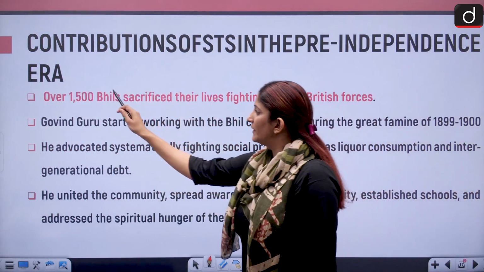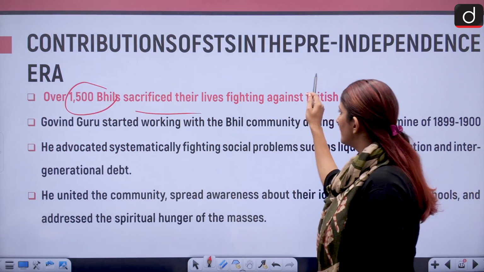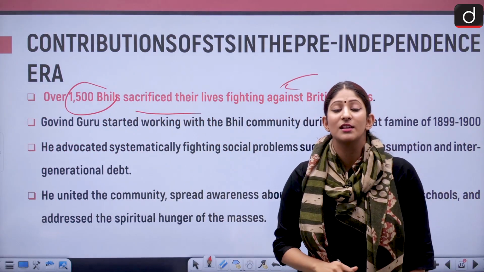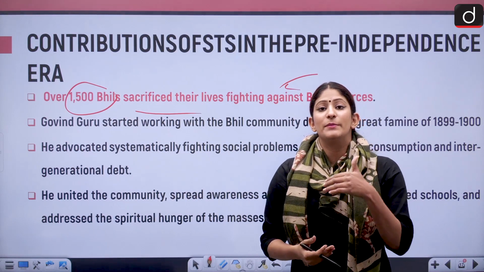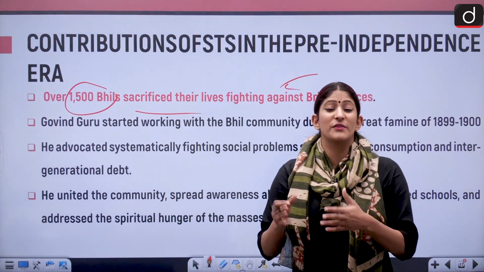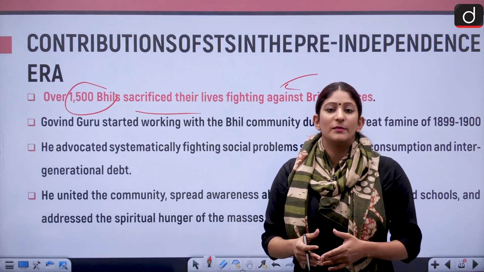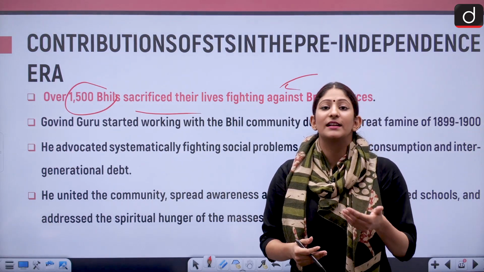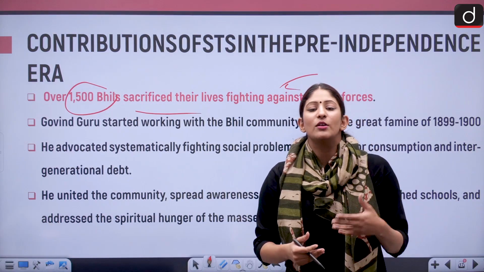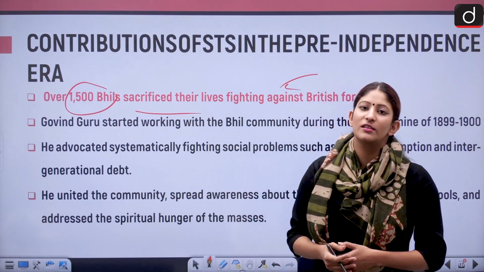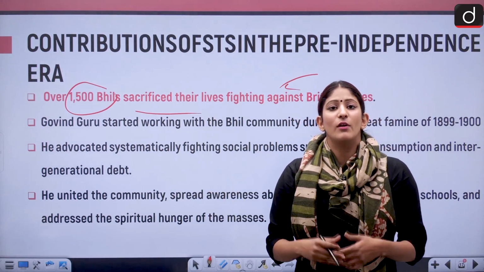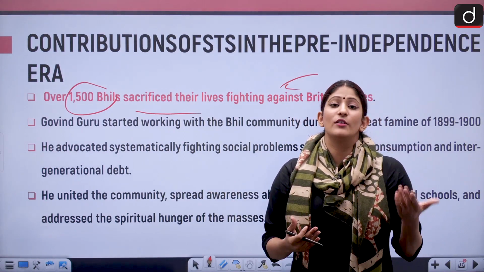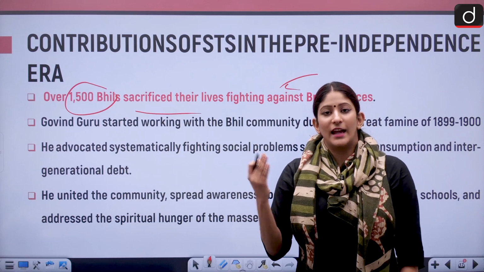Over 1500 Bhils sacrificed their lives fighting against the British forces, because the entire plan of Govind Guru, who was leading the Bhil rebellion, was actually frustrating the British. The British were not happy and they started harassing his followers. Because of course, whenever the traditional rights of the community are snatched, they will feel unsafe and they will start rebelling. And that is what happened.